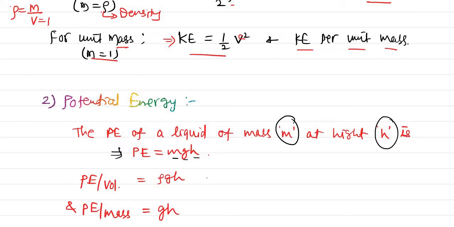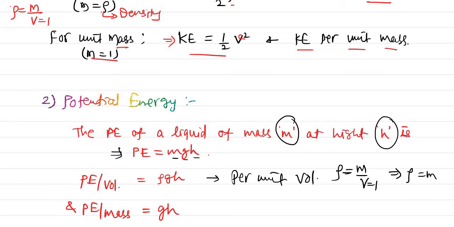If we want to find the potential energy per unit volume, again per unit volume means, from the density formula, mass per unit volume, and since the volume is 1, rho is equal to m. That means per unit volume we can replace m by the density rho. Therefore potential energy per unit volume is rho g h. And again, potential energy per unit mass.